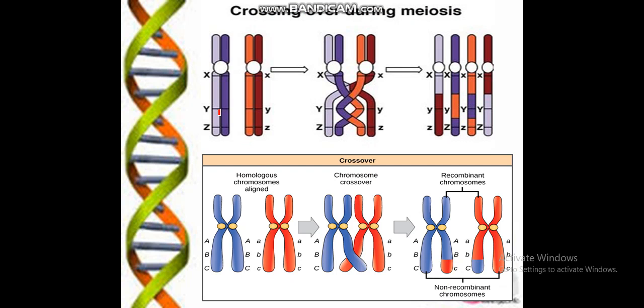You can see that this is a chromosome indicated with the blue color, and here is another one indicated with the red color. During the pachytene stage, when crossing over occurs, here is the chiasma or chiasmata formation. You can see here is number 1 and number 2. There are 2 points where chiasmata occur, and the chromosomes will exchange their segments, and you will see that this blue chromosome has a combination, and again here is a combination of different segments present in these two chromosomes.